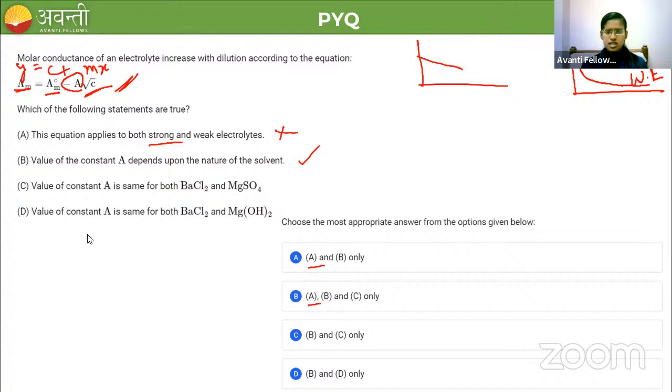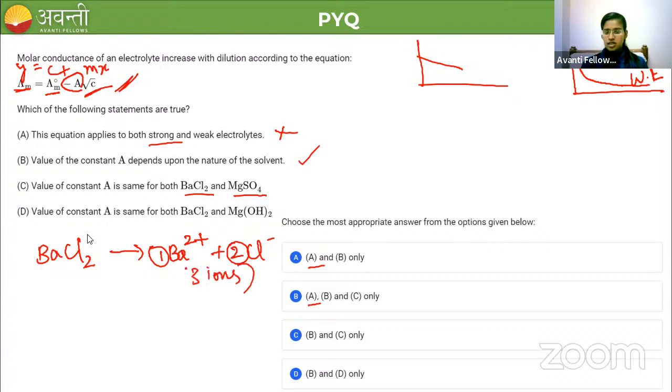Statement C says value of constant A is same for both BaCl2 and MgSO4. What do you guys think of this? Is it same? How to find out the value of A first? I'll tell you. First, let me take BaCl2. BaCl2 can be dissociated into Ba2 plus and 2Cl minus. So we have one cation and 2 anions, and 3 ions are produced for BaCl2.